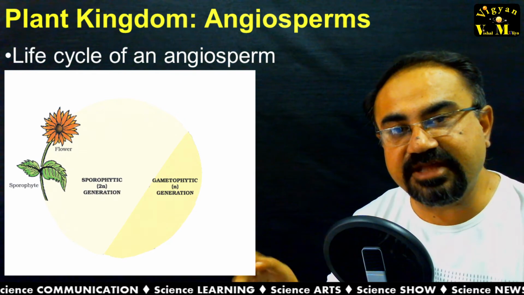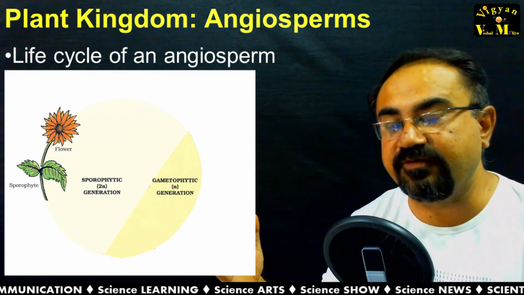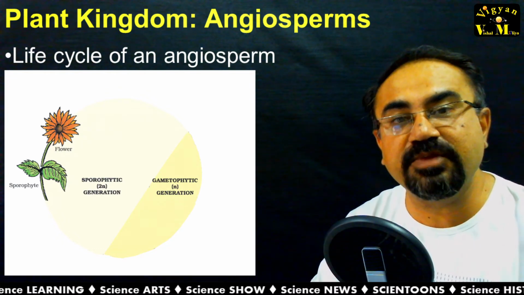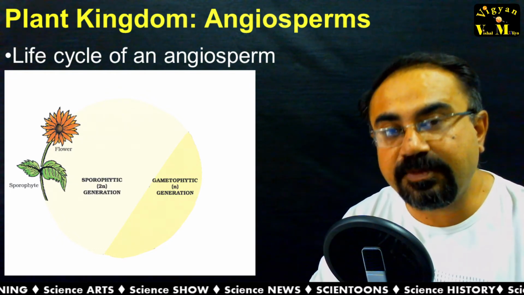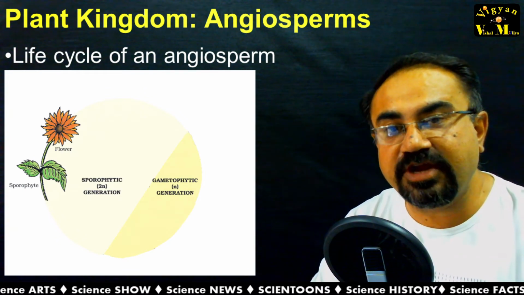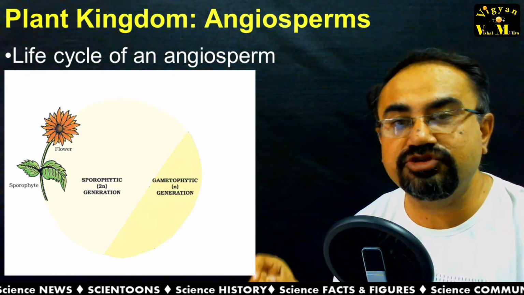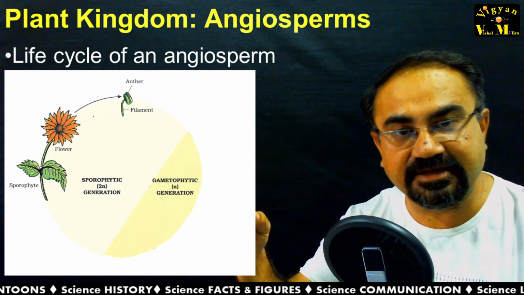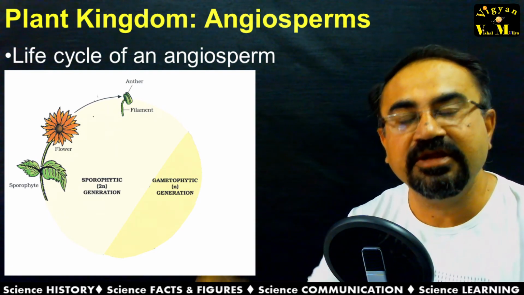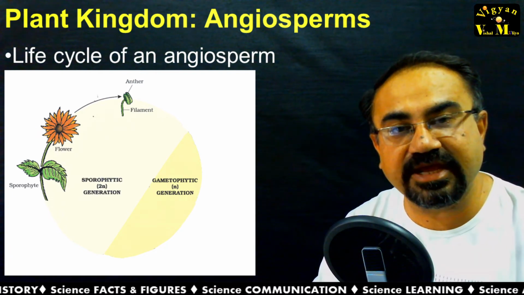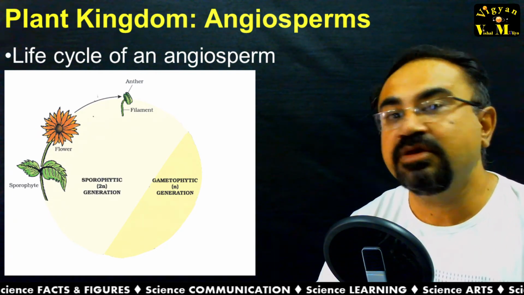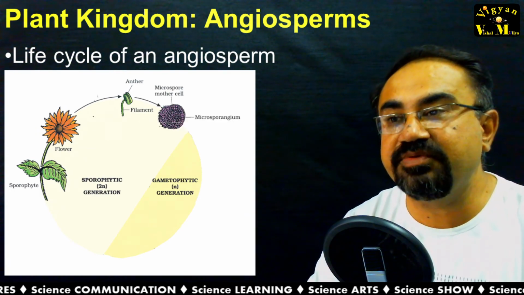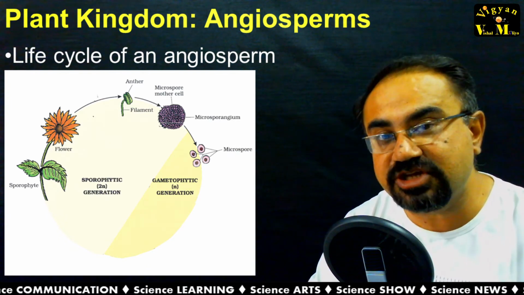Two different phases are there, the gametophytic phase and the sporophytic phase. Whatever plant we are observing which has flowers is the sporophytic phase, diploid in nature, and this sporophytic phase, the flower, gives rise to the male reproductive structure, the stamens, which have anthers. This anther has pollen sacs, the microsporangium, which gives rise to microspores by reductional division.